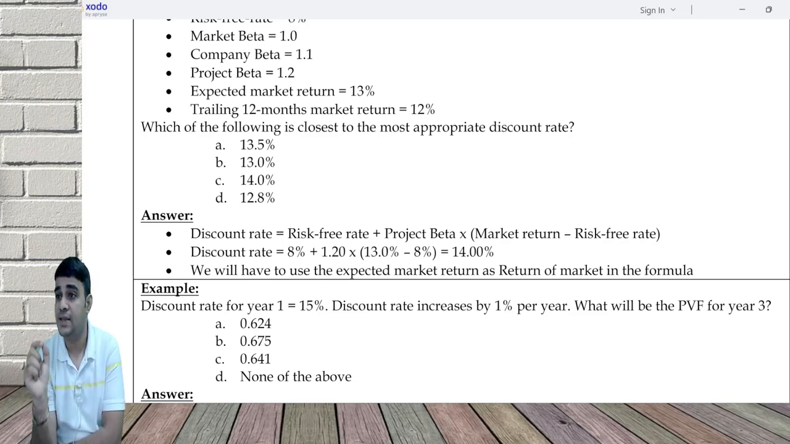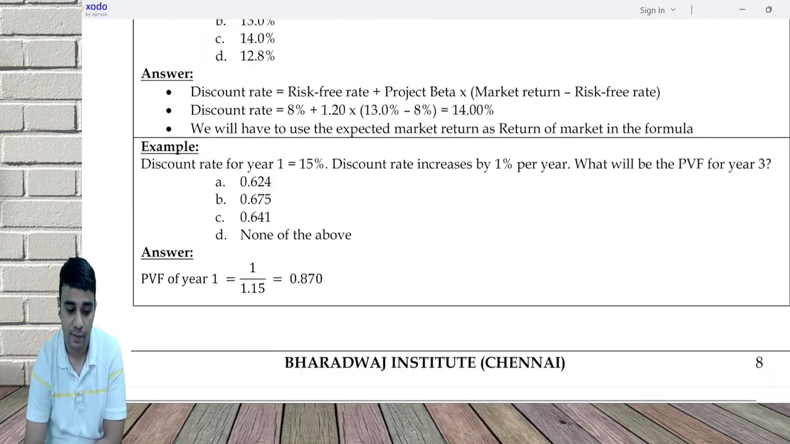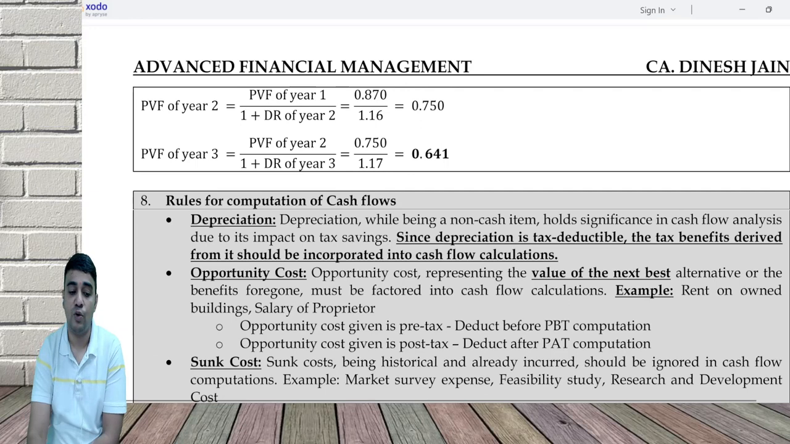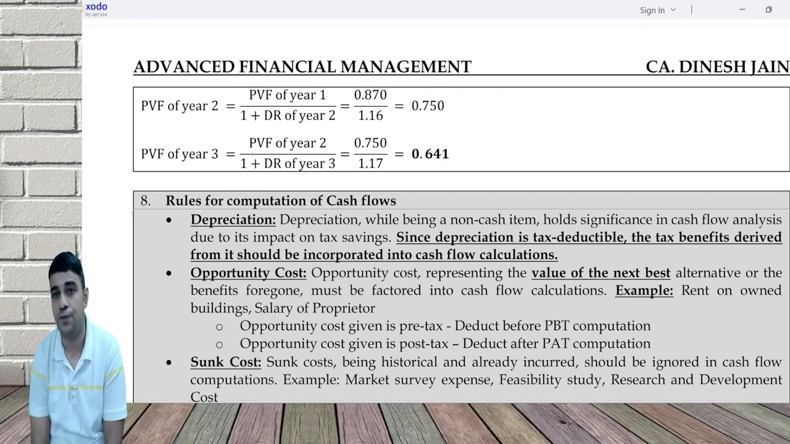If it increases every year, you cannot do 1 divided by 1.17 raised to the power. That's not possible. First, do 1 divided by 1.15. Then divide by 1.16. Then divide by 1.17. That gives 0.641.